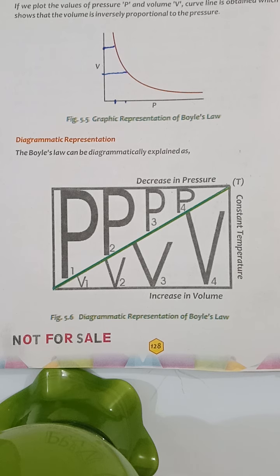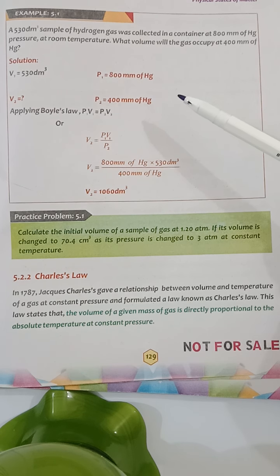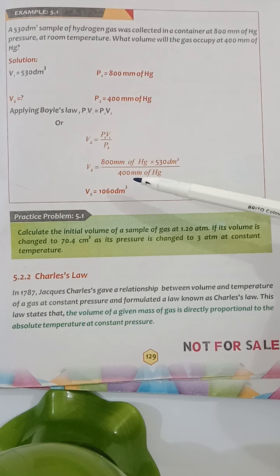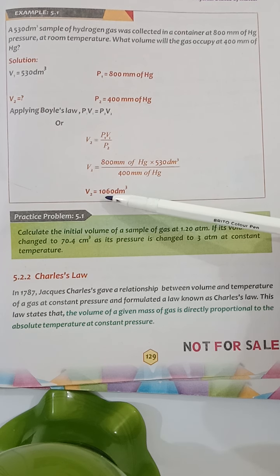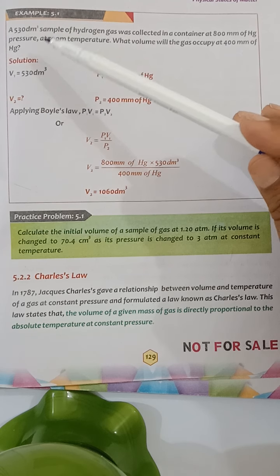How to solve a problem by taking Boyle's law under consideration. Remember that whenever you are solving a question, first of all you have to write the given data, then you have to apply the formula, and after it you have to put the values with their units in the formula, and at the end write the answer along with the unit.